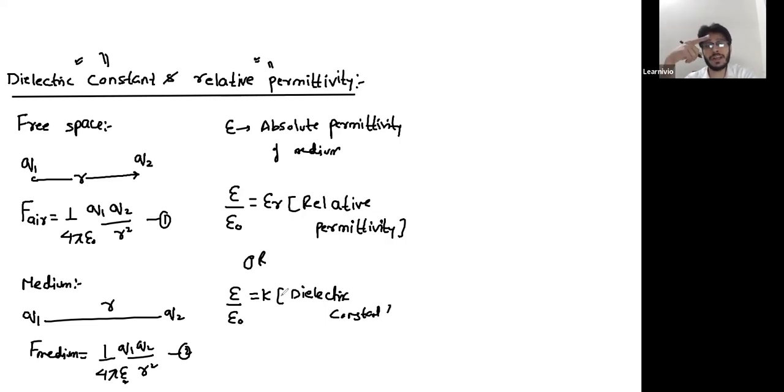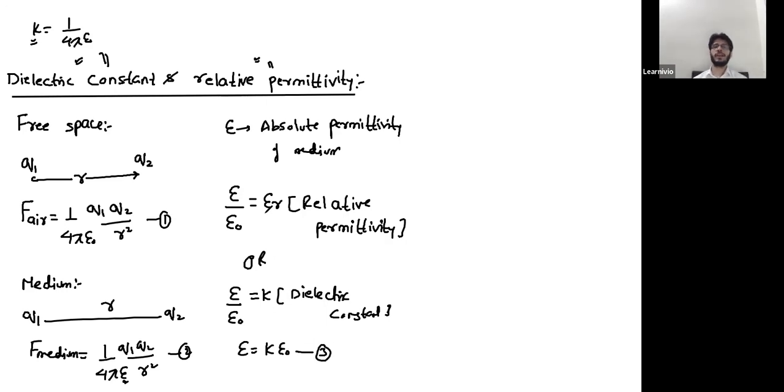Now, don't get confused with the K which we have substituted as 1 over 4 pi epsilon naught. This K and this K are different. These two Ks are different. That's why I wasn't using K in the earlier calculation. Earlier, this K was 1 over 4 pi epsilon naught, but this K is now the dielectric constant. So you can write this epsilon as K times epsilon naught, and I call this equation number 3.